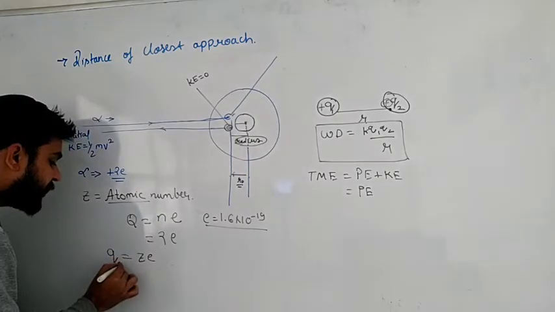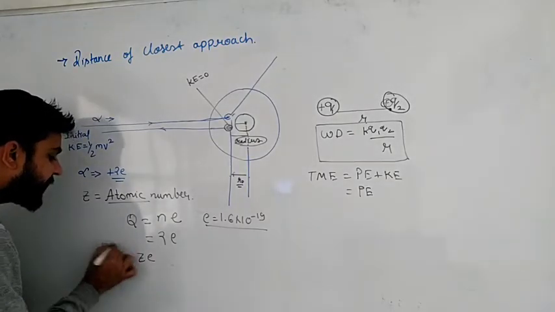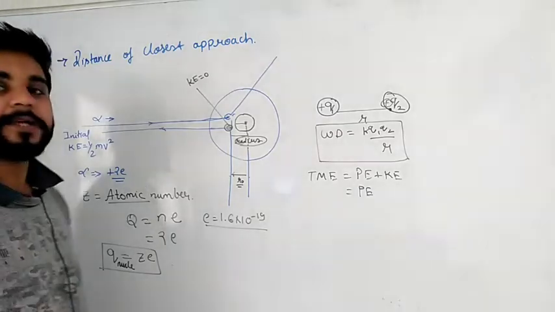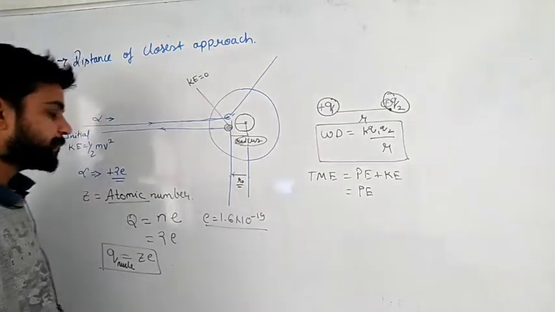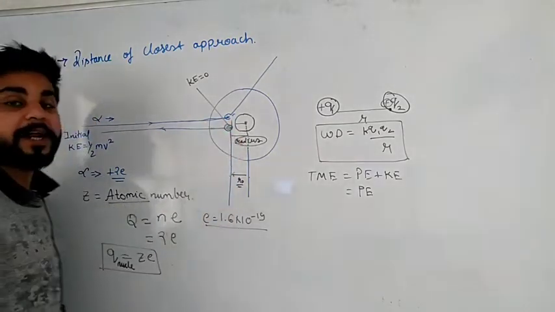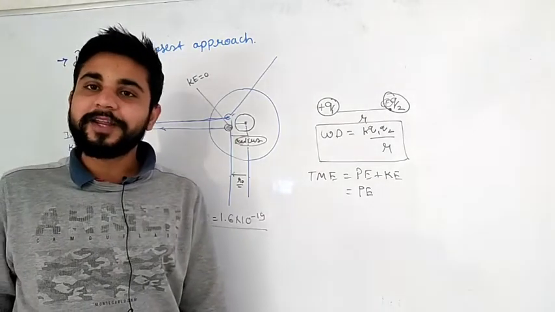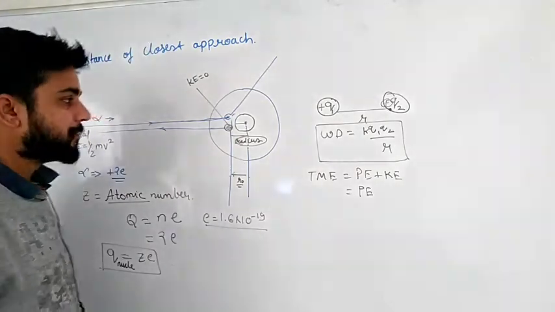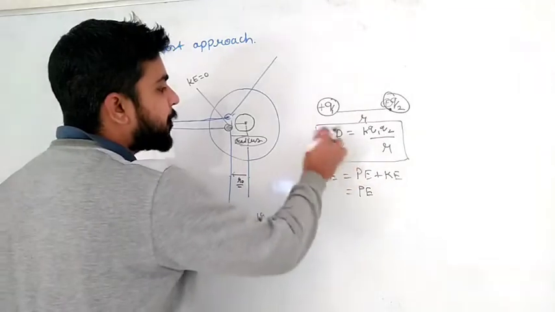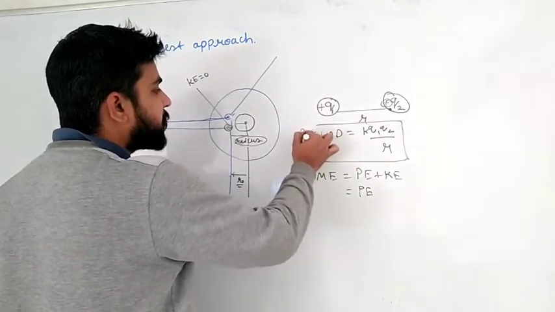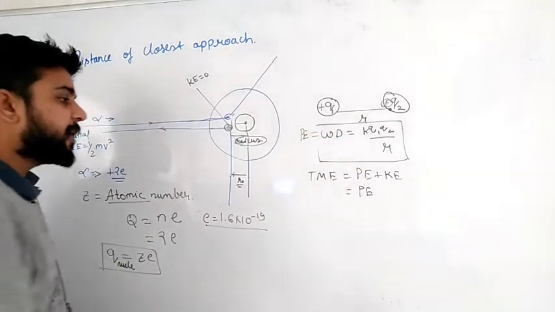So what is the charge at the nucleus? Sir, Q is equal to Ze. Plus or minus? Obviously plus, protons are positive. Now, what is the charge of our alpha particle? 2e, plus 2e. So what is the total potential energy? Total potential energy is equal to work done, we know this formula. So what can I write now?